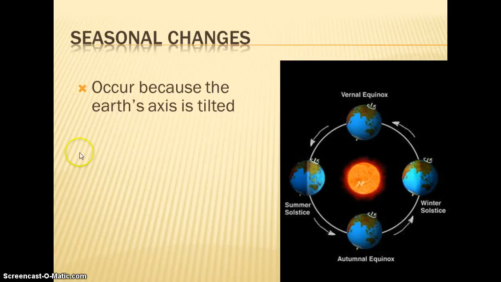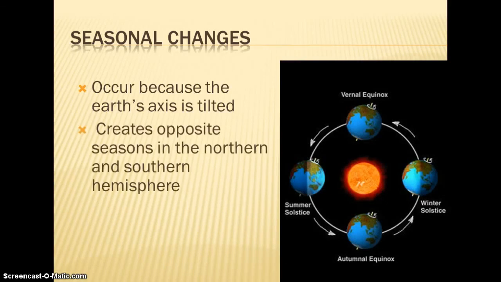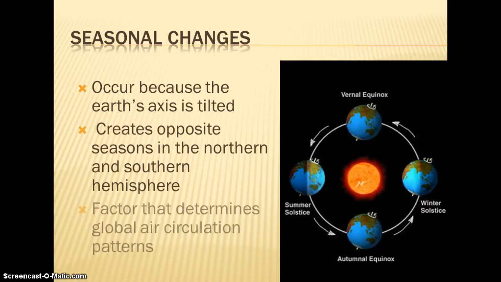If they're around the equator, they might have a wet and dry season, but chances are they're going to have warm temperatures year-round. But the further you get from the equator, the more difference you're going to see in the seasons until you get to the poles, and you might have a short summer of a few weeks when you have closer to 24 hours of daylight, but you're going to have a much longer winter.